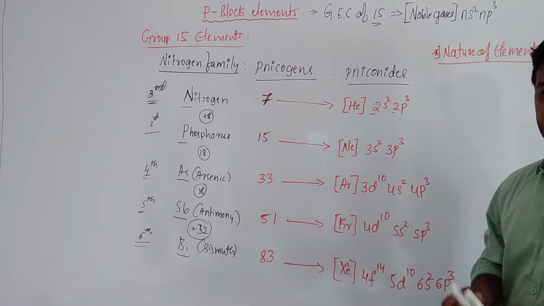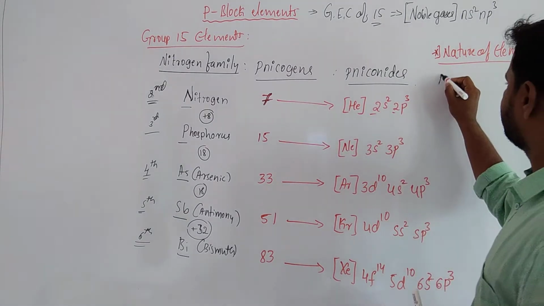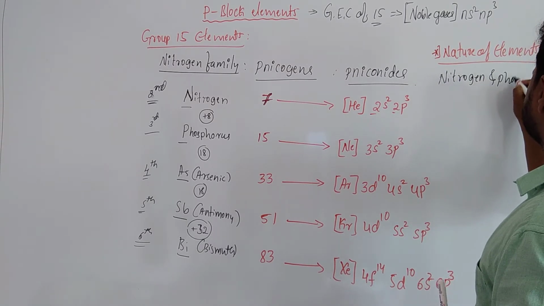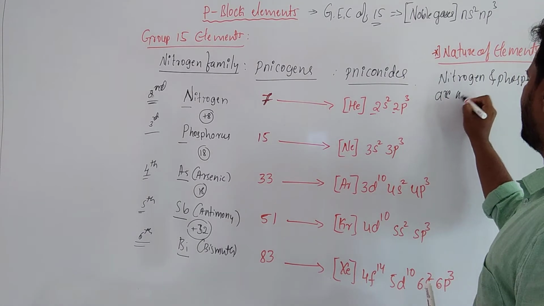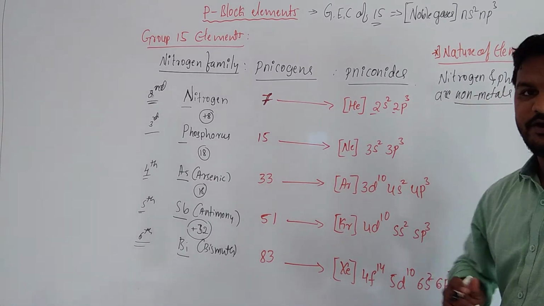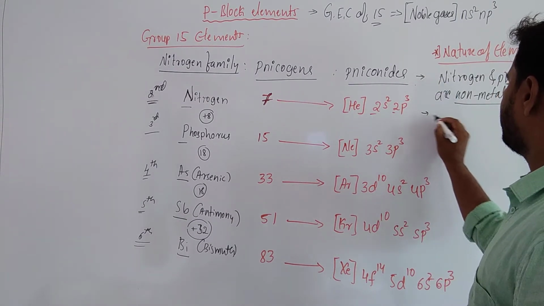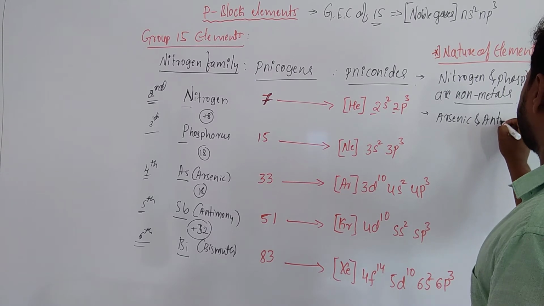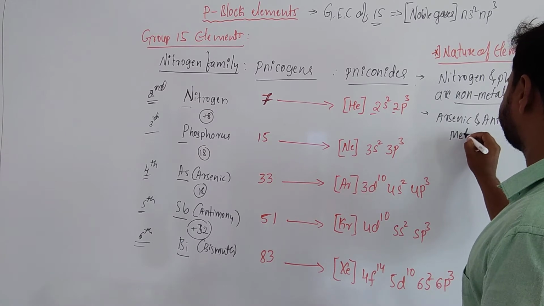Here, nitrogen and phosphorus, these two are non-metals. Arsenic and antimony are metalloids.